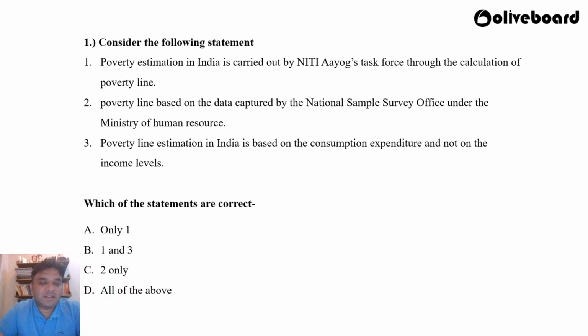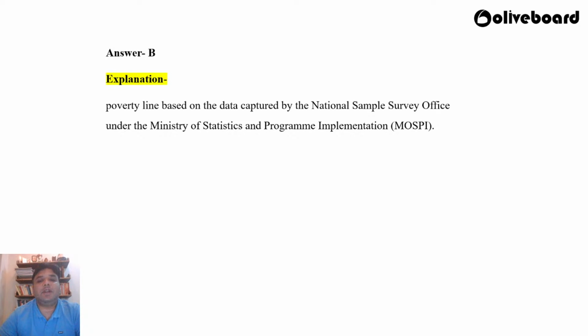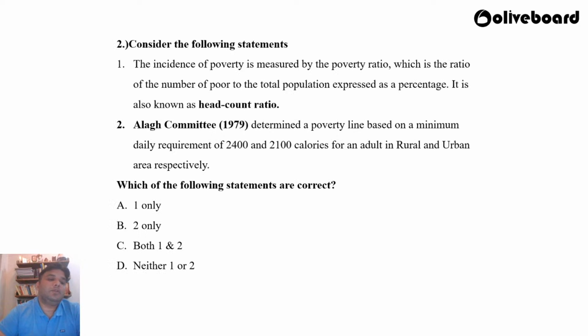Statement number 1, poverty estimation in India is indeed carried out by Niti Aayog's task force. Statement number 3 is also correct because poverty line estimation in India is based on consumption expenditure and it is not based on the income levels. Whereas statement number 2, you need to understand that it is not the Ministry of Human Resource, it is the Ministry of Statistics and Program Implementation. So statement 2 is incorrect. Therefore, answer is B. Poverty line is based on the data captured by the National Sample Survey Office under the Ministry of Statistics and Program Implementation.